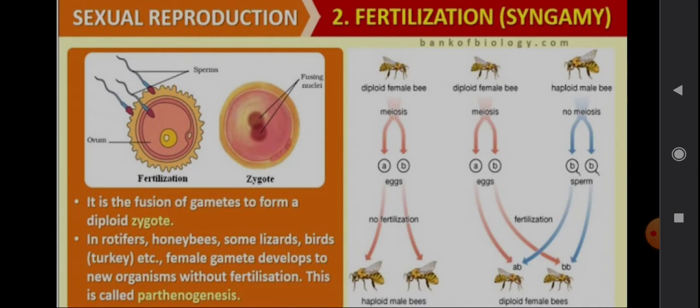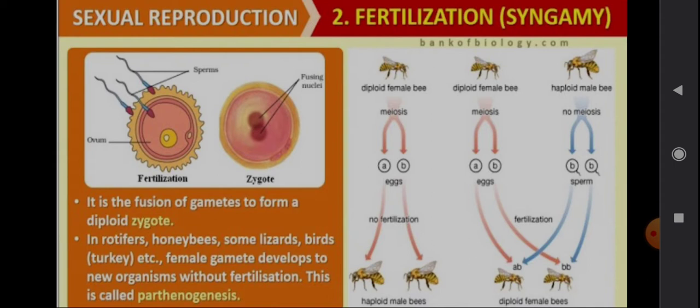Diploid in the sense two. In rotifers, honeybees, some lizards, birds, etc., the female gamete develops into a new organism without fertilization. This is called parthenogenesis. In the sense, see, zygote means it's after the fertilization. It means the sperm will enter the ovum and fuse with the egg.